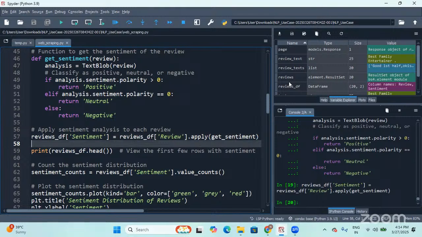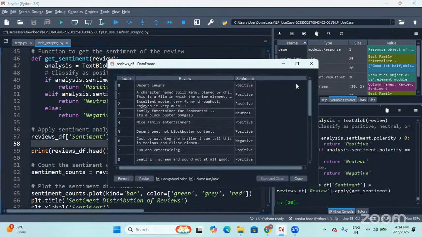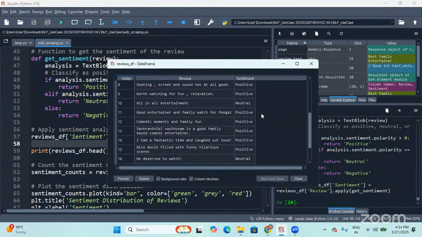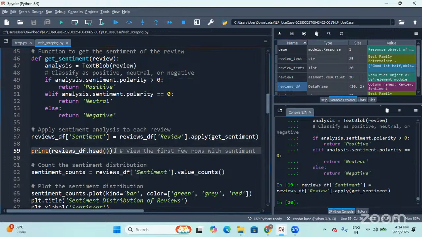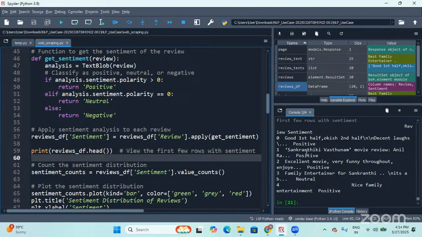I'm done. So let me open. Now if you see, it is 20 by 2. Previously, it was 20 by 1, right? So this talks about the sentiment for each and every review. Done. Now what I'm trying to do is use the head function to get the top rows, by default 5 rows, to understand whether the new column has been created or not. Yes, it got created, and I can see the sentiment for each and every review.